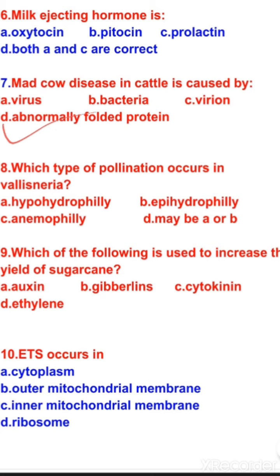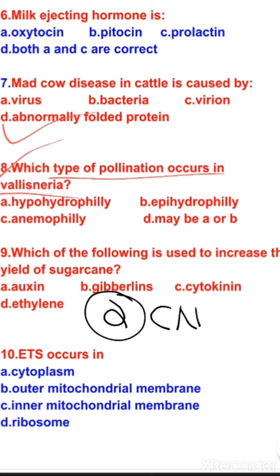Okay. Question number 8. Which type of pollination occurs in Vallisneria? Vallisneria is a plant, and we have to say which type of pollination occurs in this plant. To remember this, I have a trick: CNZV.